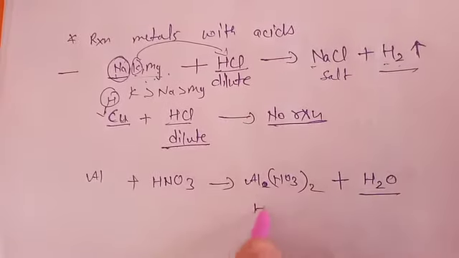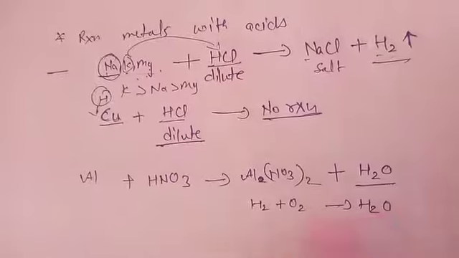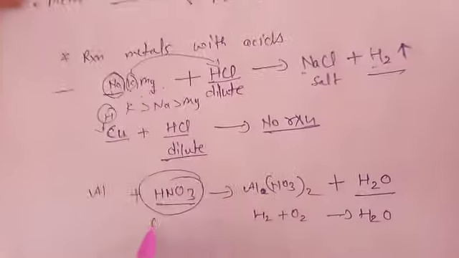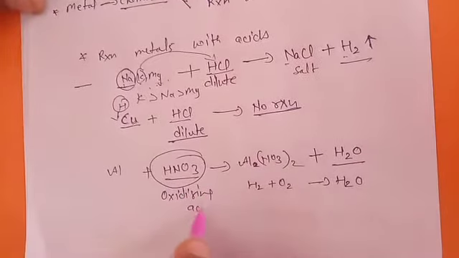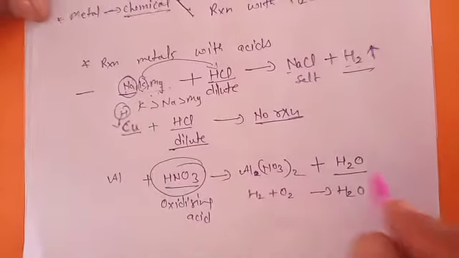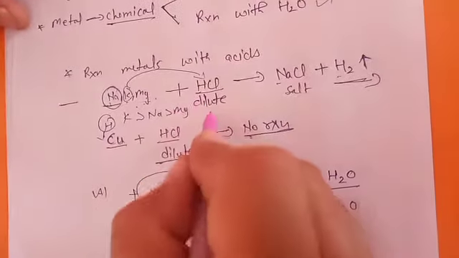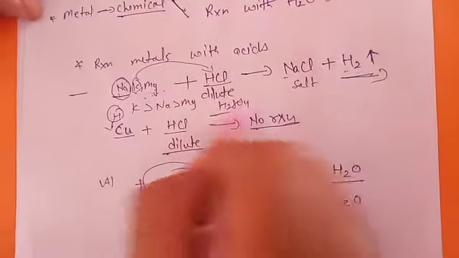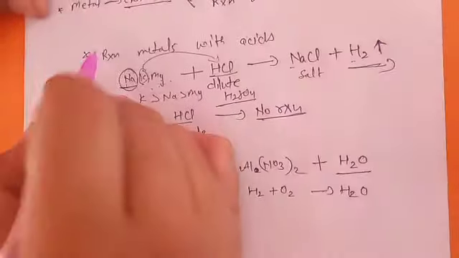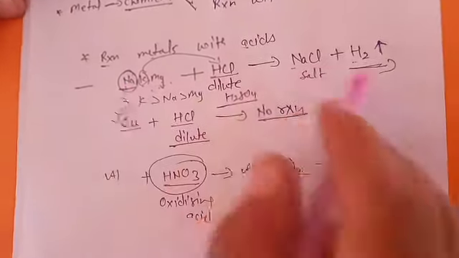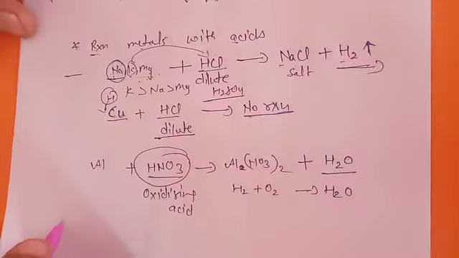Why? Because the hydrogen released combines with oxygen to form water. That is why this is an oxidizing acid. In the case of oxidizing acids there is no release of hydrogen gas. HCl and H2SO4 will release hydrogen gas. So metals react with acids to form salt and hydrogen. This is one of the chemical properties.